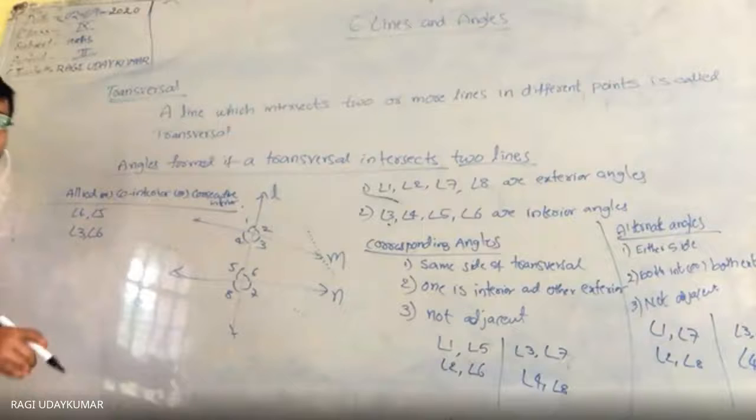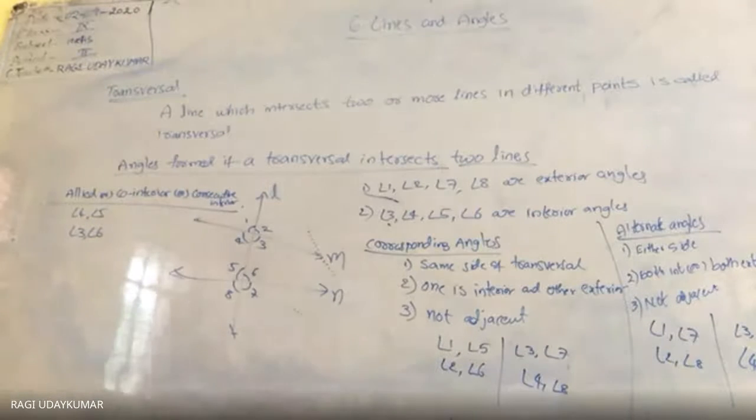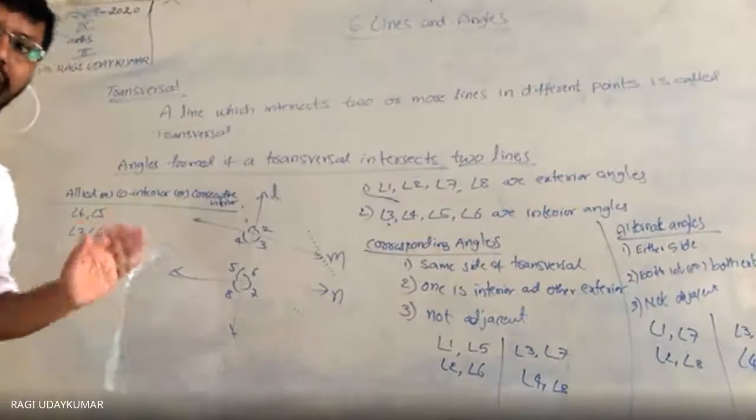We call them allied angles, co-interior angles or consecutive interior angles. Now, did you understand all the types of angles?